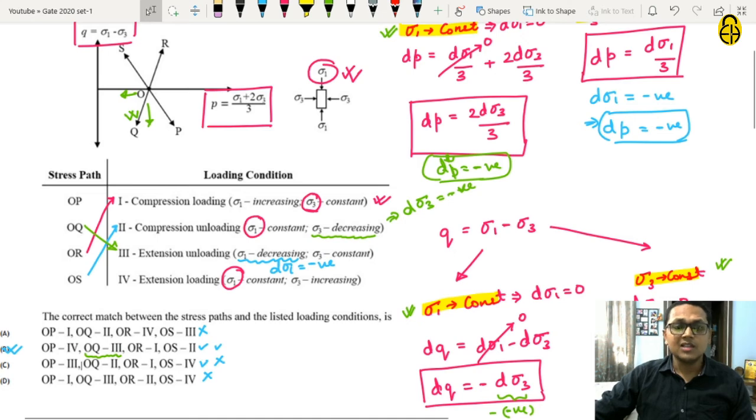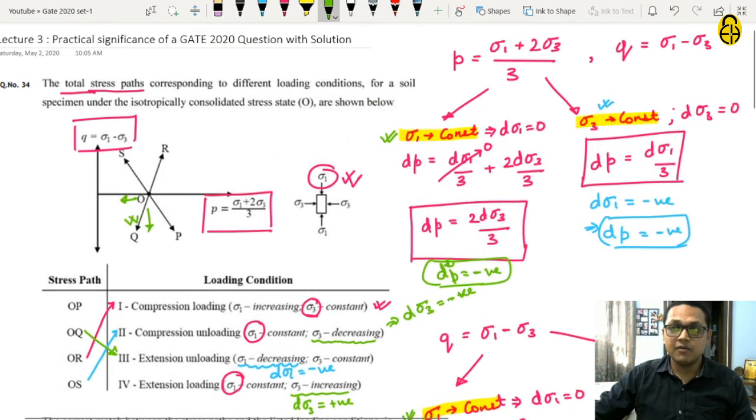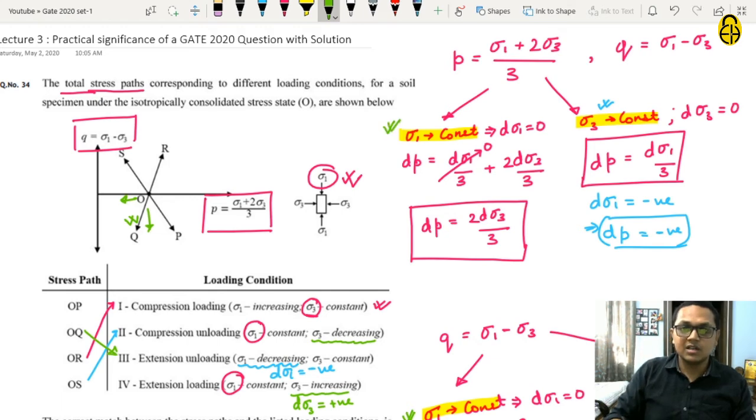So the last is extension loading, the fourth loading condition, in which sigma 1 is constant and sigma 3 is increasing. Since sigma 3 is increasing, d sigma 3 will be positive. Now sigma 1 is constant. For sigma 1 constant, let us erase this part first. Now sigma 1 is constant, so this condition will apply for the variation of P.